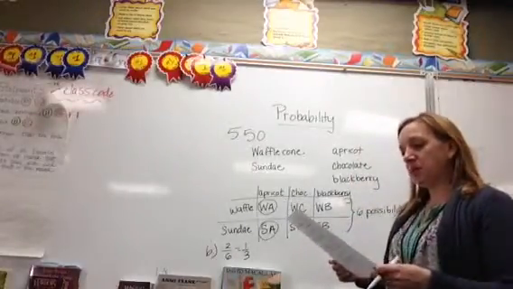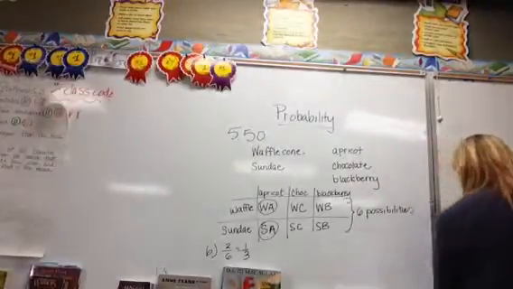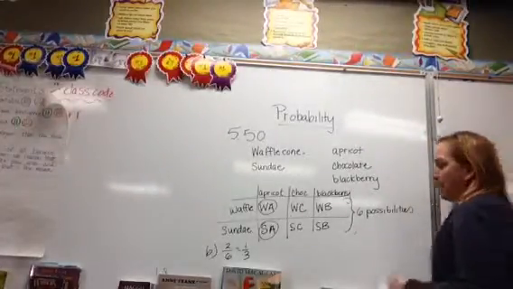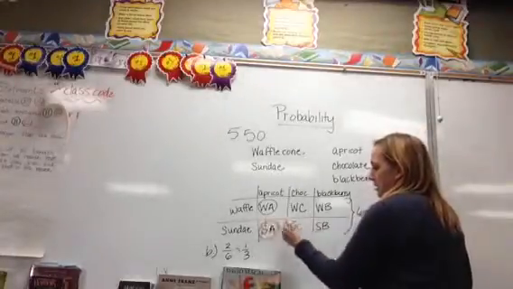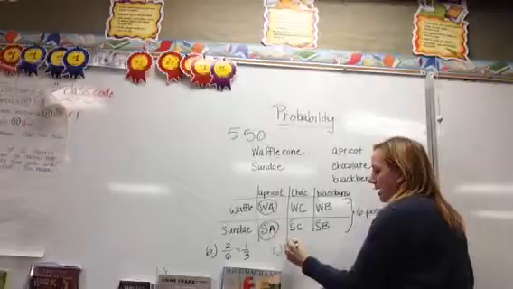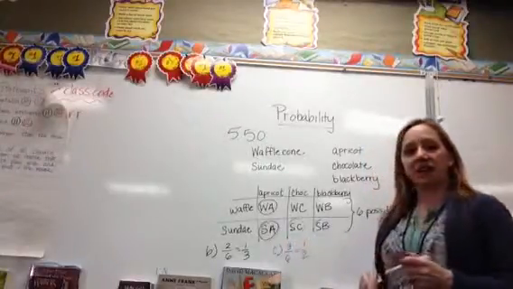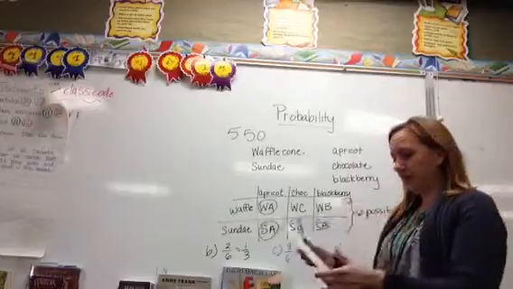Part C is, what is the probability that he will get a sundae? Well, if we look at our table for sundae, we have sundae, sundae, and sundae. So for part C, we're looking at 3/6 or 1/2 is his chance that he will get a sundae.